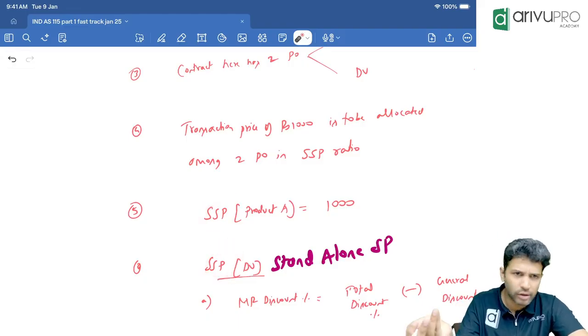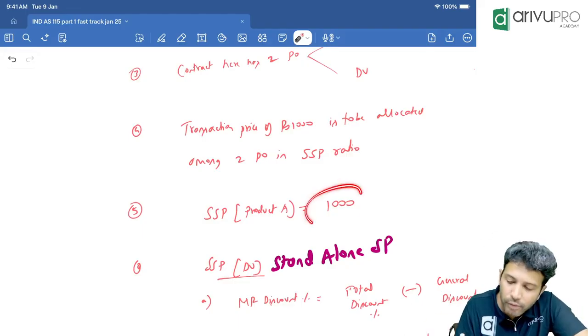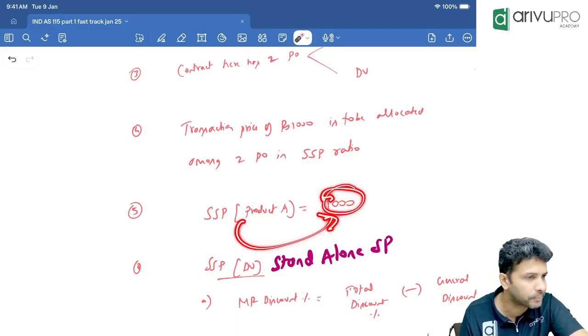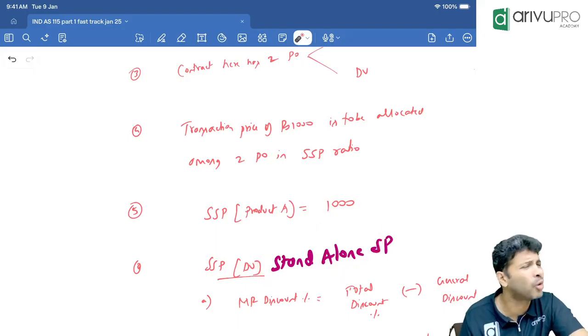Here A we sold, A only we sold. The discount voucher came as an extra. A we sold for how much? 1000. So the standalone selling price of product A is 1000 only. The next step is to find out the standalone selling price of the discount voucher. How to find out? Very simple.